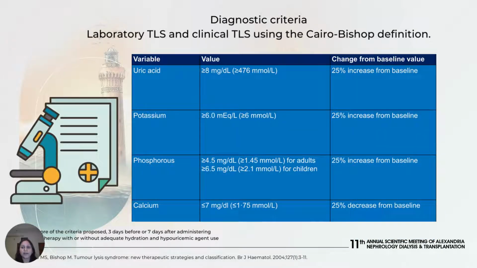Tumor lysis syndrome can be classified as either lab or clinical. In 2004, the Cairo-Bishop classification proposed specific criteria for the diagnosis of lab and clinical tumor lysis syndrome. The lab criteria include a specified absolute value or a 25% increase from baseline for the serum levels of uric acid, potassium, and phosphorus, and a 25% decrease in calcium. The diagnosis of tumor lysis syndrome is made upon identifying two or more of the criteria proposed, 3 days before or 7 days after administering chemotherapy.